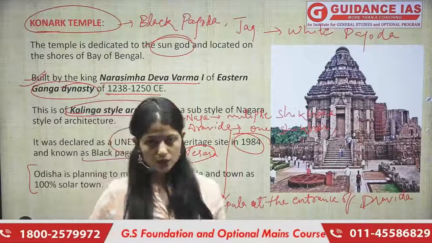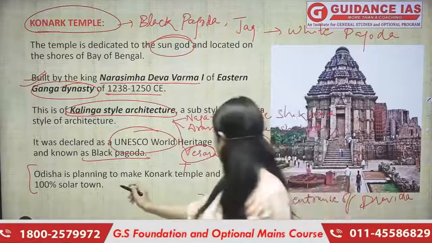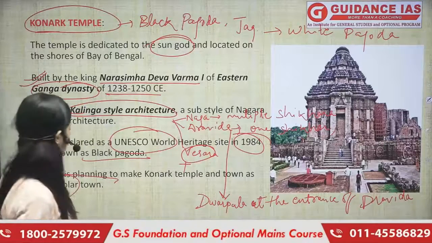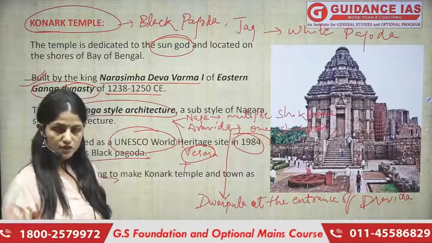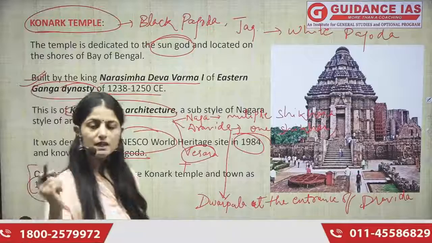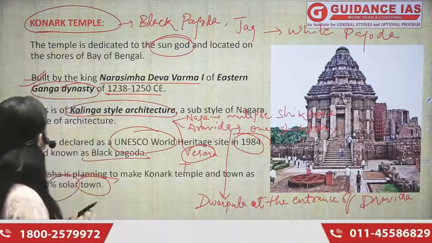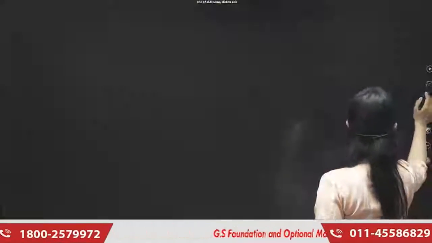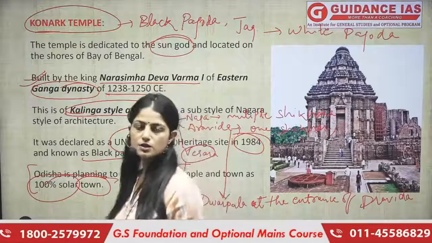And what the state of Odisha is planning to do is to make this temple 100% solar. They're planning to make this Konark Temple and the town a 100% solar town. That is why it was in news. That was all about it. That was all about the March 1st week current affairs.